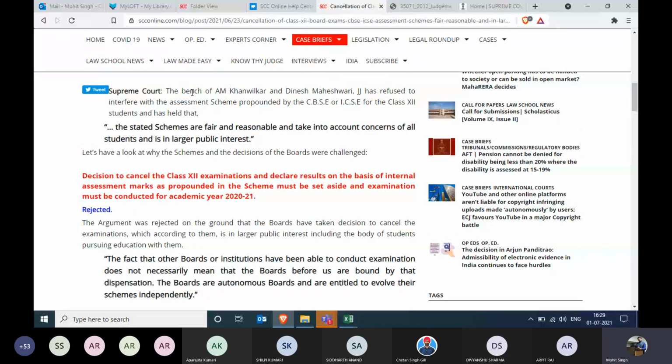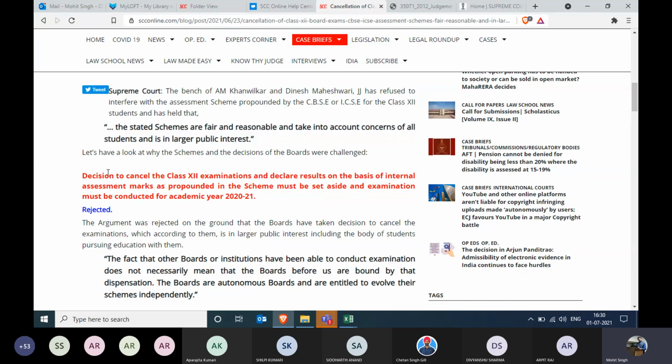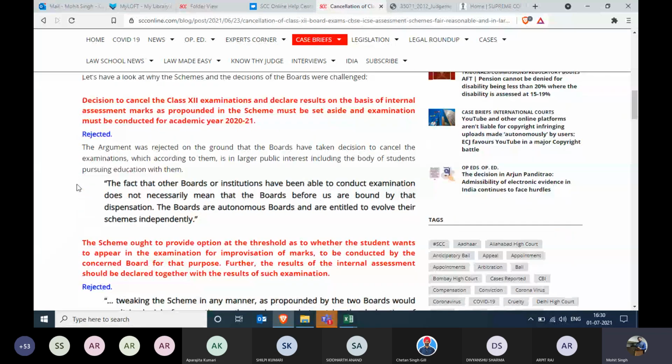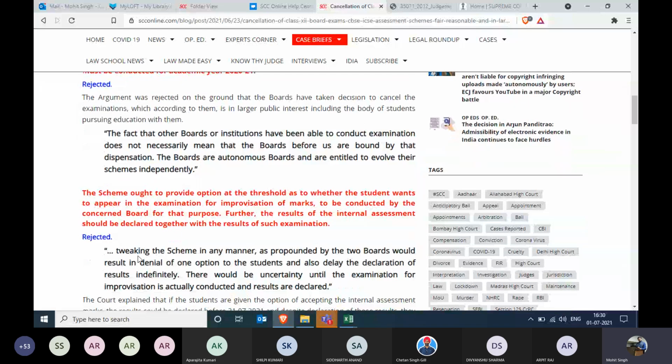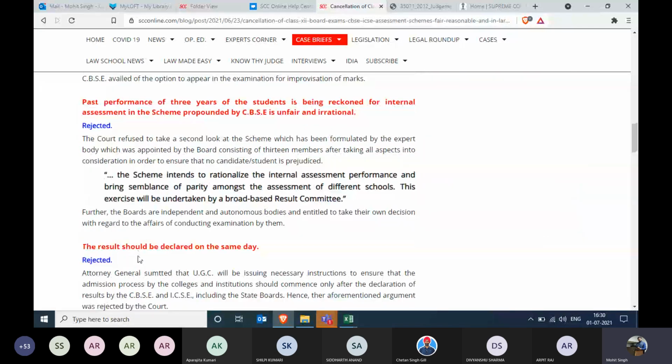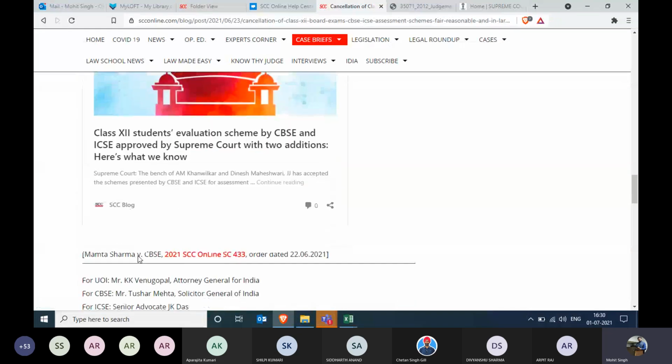And there you go. The bench of A.M. Khanwilkar and Justice Dinesh Maheshwari has refused to interfere with the assessment scheme propounded by the CBSE or ICSE for the class 10 students and has held that. Now this has been taken from the judgment as it is. And this red portion is the main important takeaways from this particular block. Again, this black portion has been taken from the judgment extract. So what has been rejected, what has been passed, everything has been curated over here.